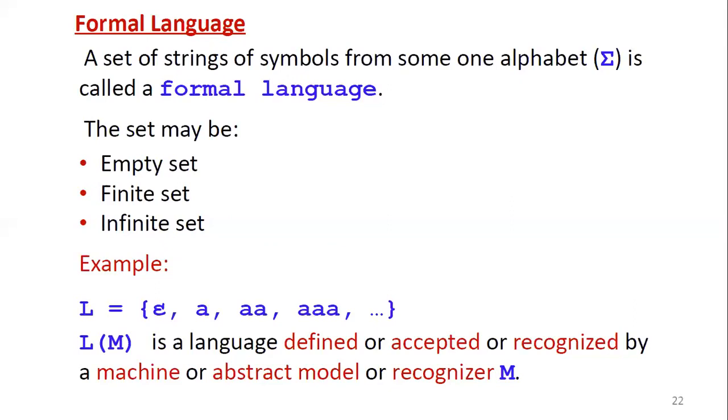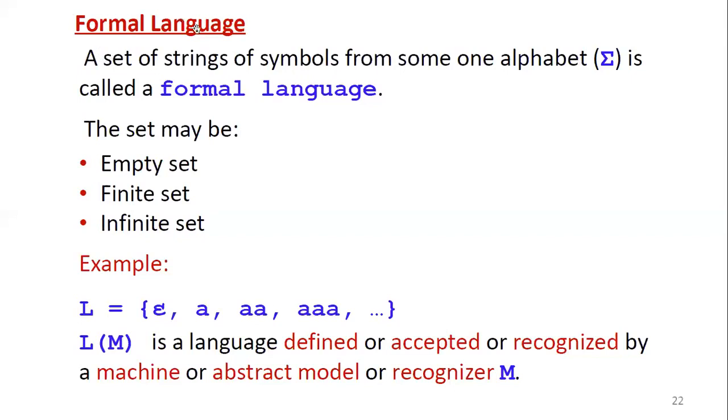Beyond this course, a language means something different. It may be a programming language, and programming languages themselves are of different kinds, or it may be our native language, the language we regularly speak. That interpretation is different. But in the course formal languages and automata theory, a language or formal language, both are the same. Now the definition is also the same.